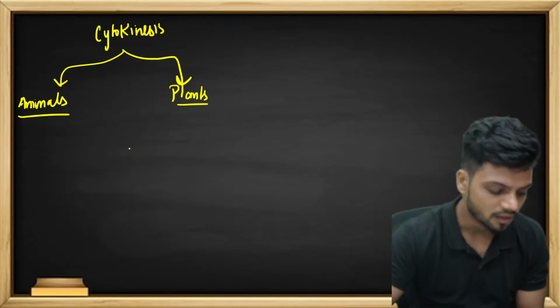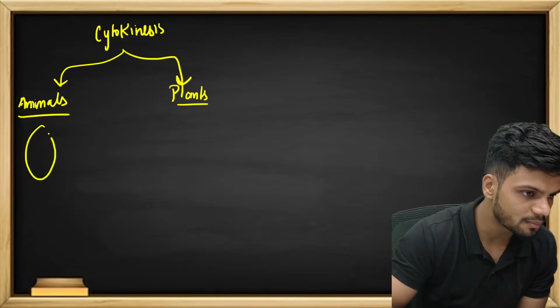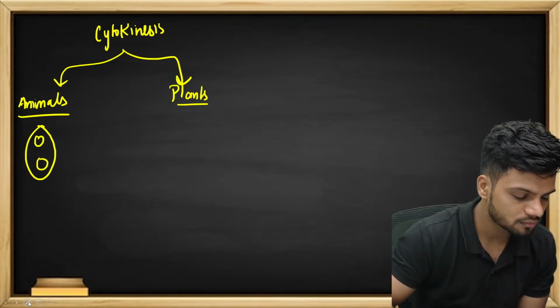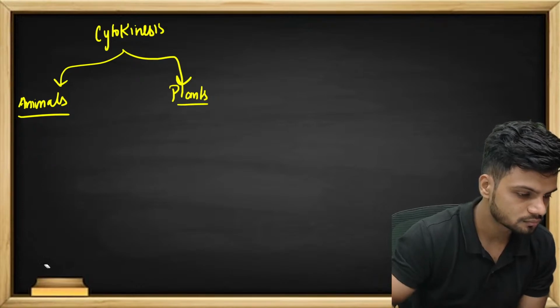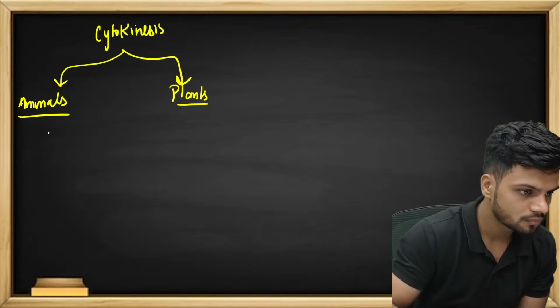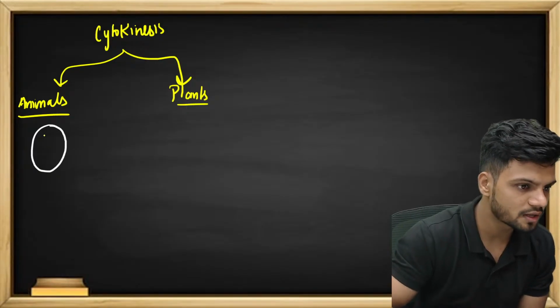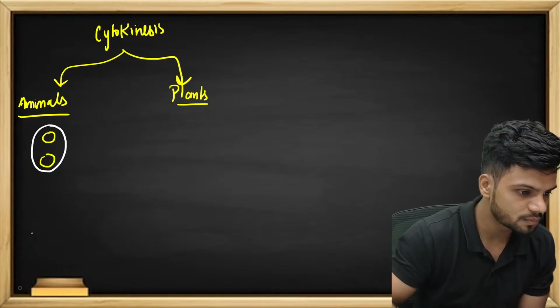For example, in the case of animals, an animal cell is like one balloon. This is one animal cell. In the animal cell, at telophase, there are two nuclei with chromatin.